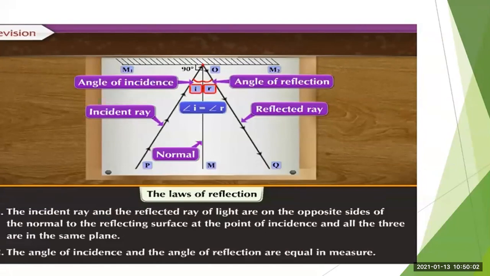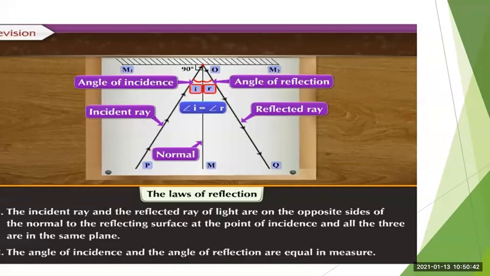PO is the incident ray, and it is hitting the mirror surface at the point O. From the point O, that ray of light turns back, and that ray is called the reflected ray. So PO is the incident ray, OQ is the reflected ray, and the point O is called the point of incidence.